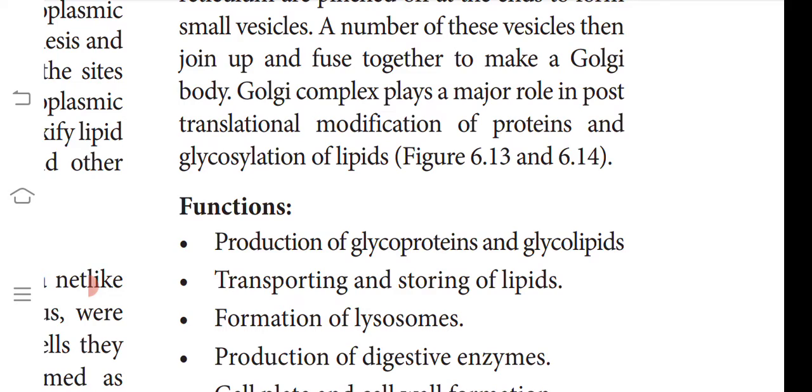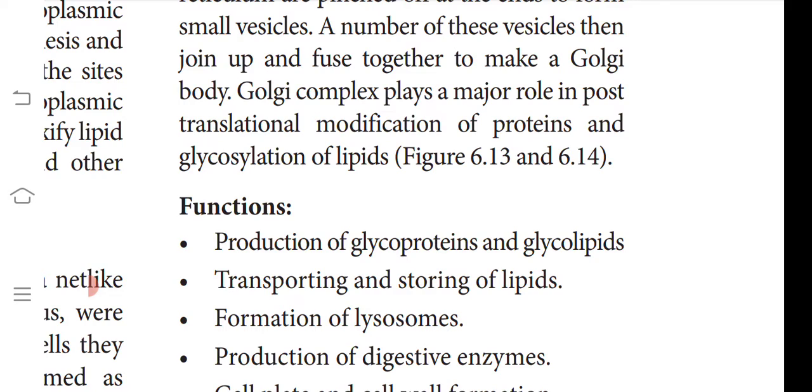This Golgi complex plays a major role in post-translational modification. Post means after, translational. What is protein synthesis? We will learn about this in detail later, but all you should know now is that proteins are nothing but enzymes and hormones.